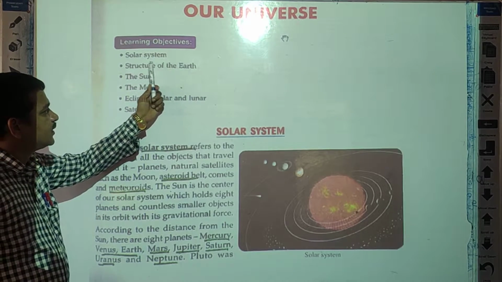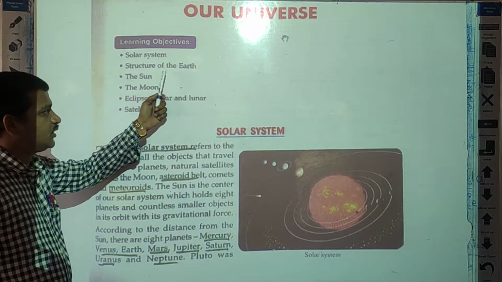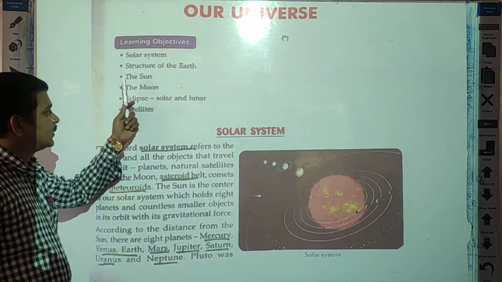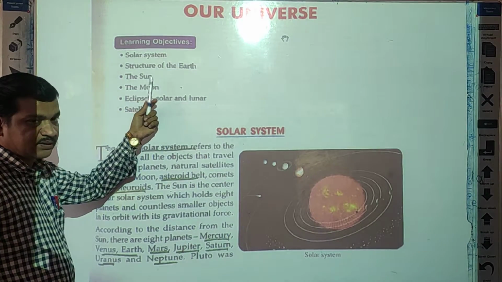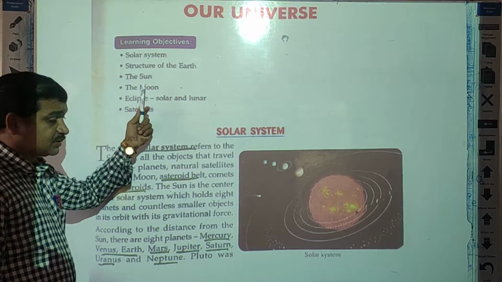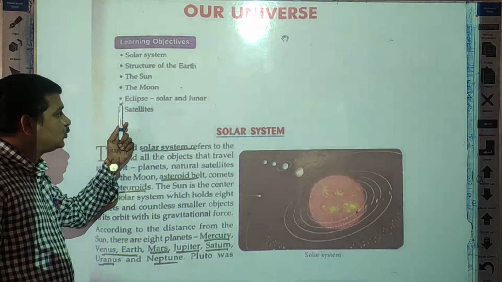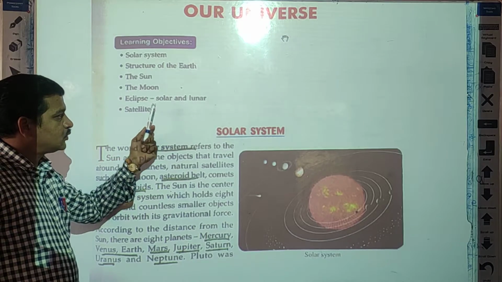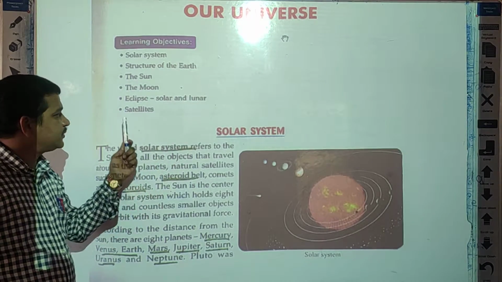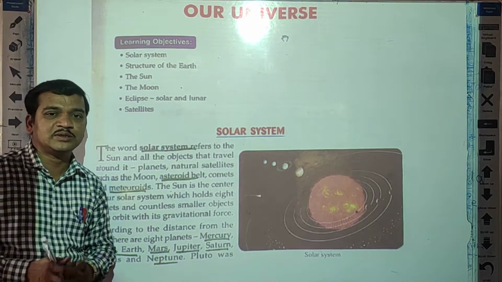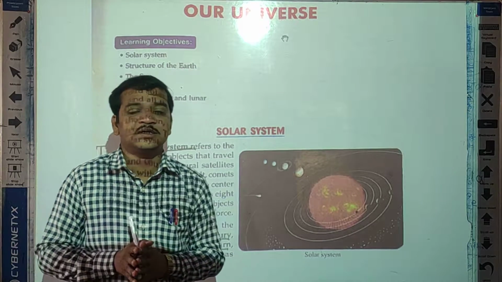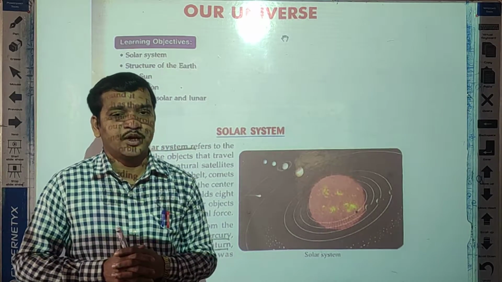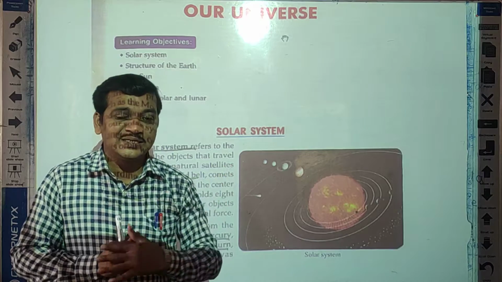Solar system. Then we are going to learn about the structure of the earth. Then next we are going to learn about the sun, the moon. Then two eclipses we are going to learn, solar and lunar eclipse. And at last we are going to learn about the satellite. So these are the learning objectives which we are going to learn throughout this chapter.